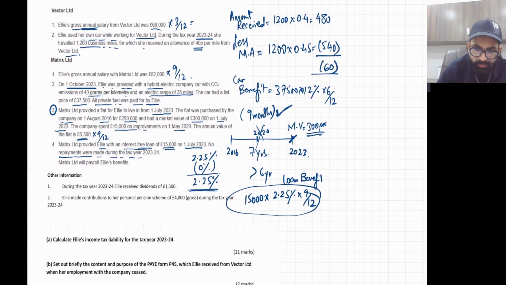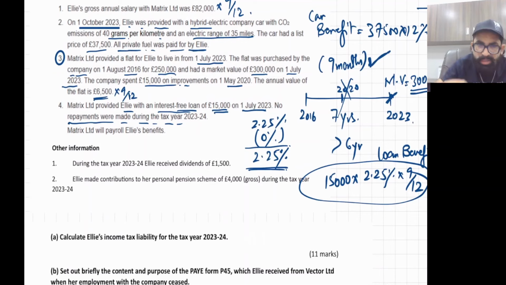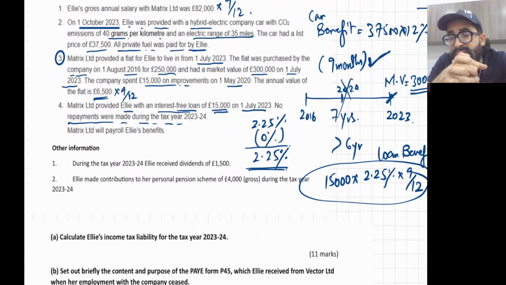Now what about other information? There is a dividend income, easily it will go in the dividend column, 1500. And Ali made a contribution to her personal pension scheme of 4000 gross. Very simple. If a person is making a gross personal pension contribution, it's not an allowed expense, but yes, it increases your basic rate band and the second band. This 4000 will increase your band, and also you do an ANI deduction, but sometimes it's not needed to discuss.